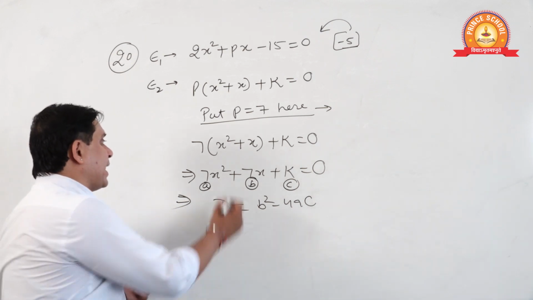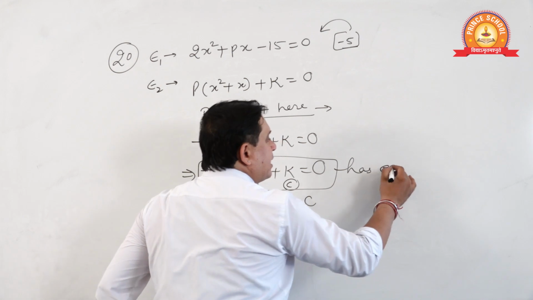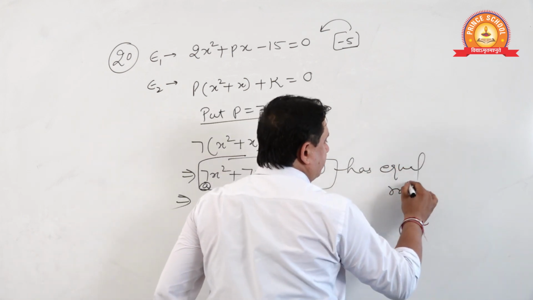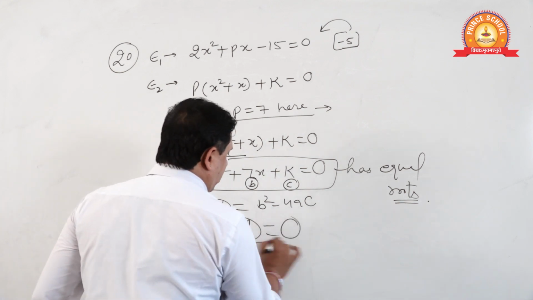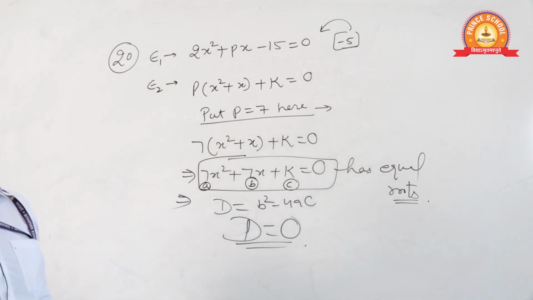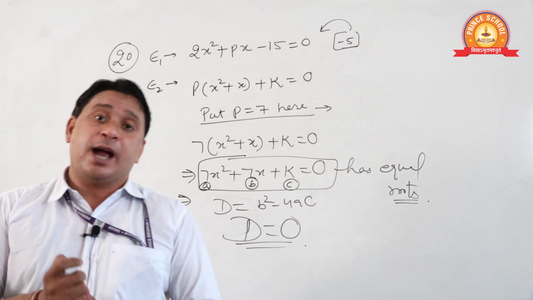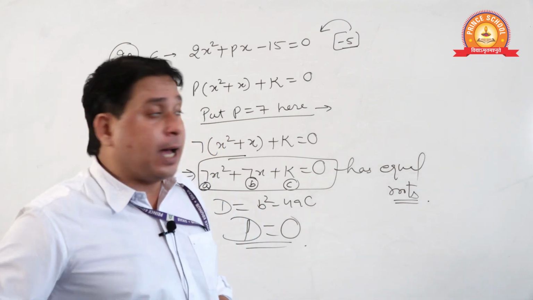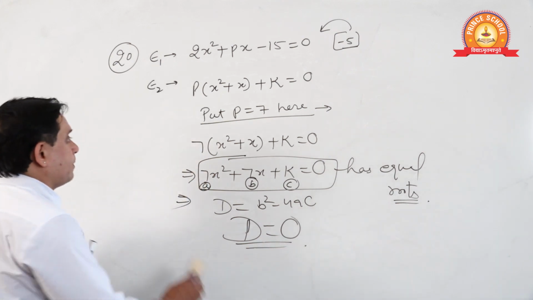This equation has equal roots. Equal roots means D is 0. Are you getting my point, students? Equal roots means the discriminant is 0. Done? Now see.